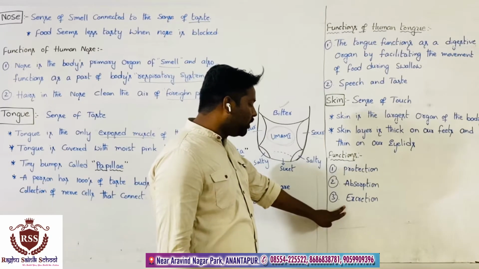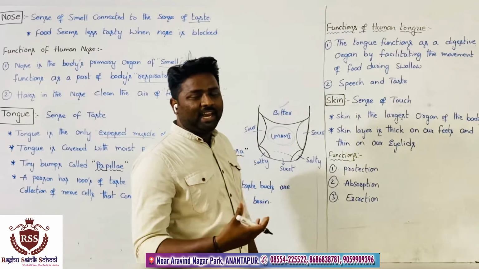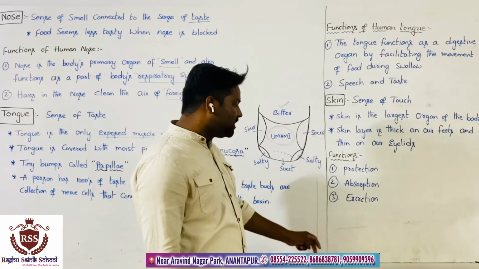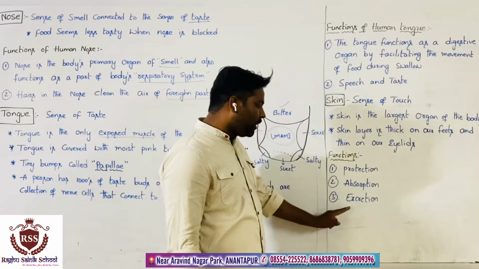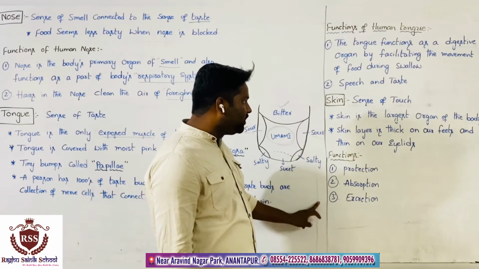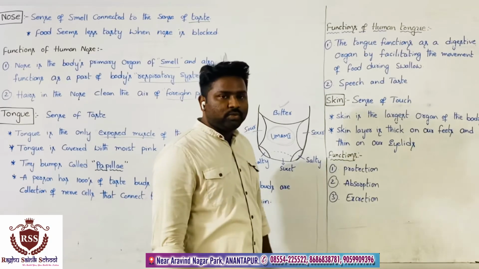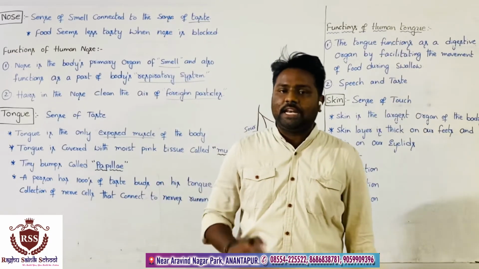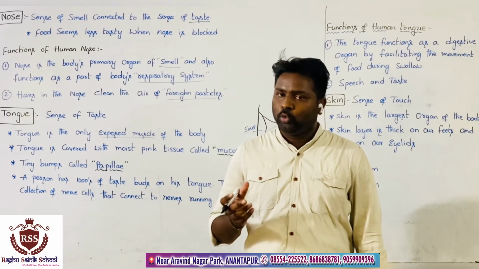Also the waste material present in our body comes outside by means of excretion from the skin. These three are the functions of the skin. In this way, we completed the external organs of our human body.